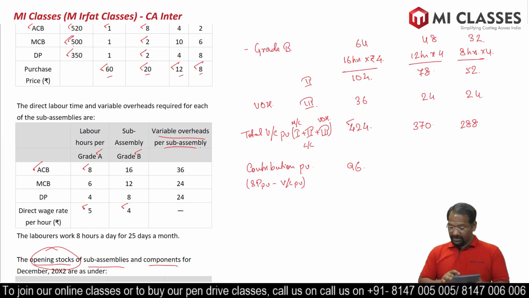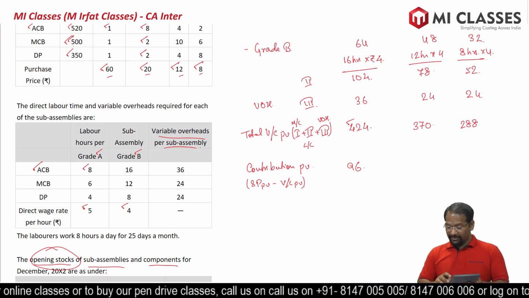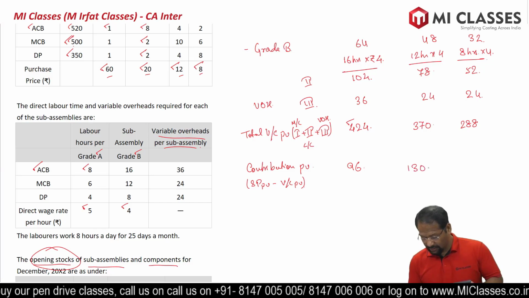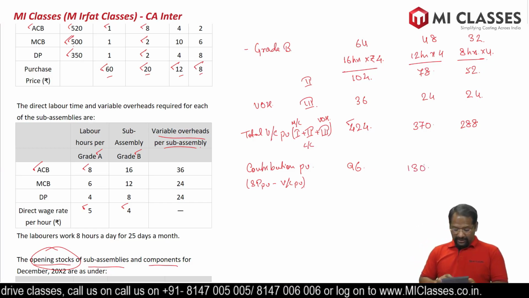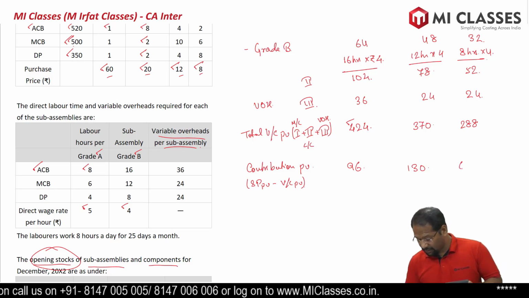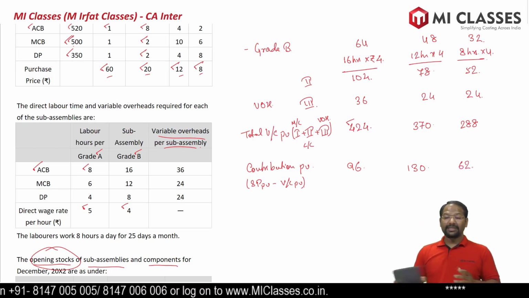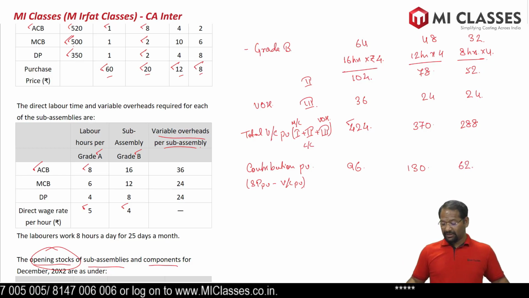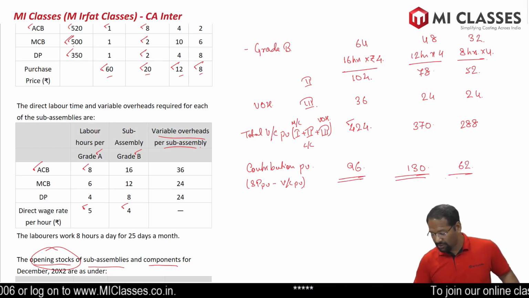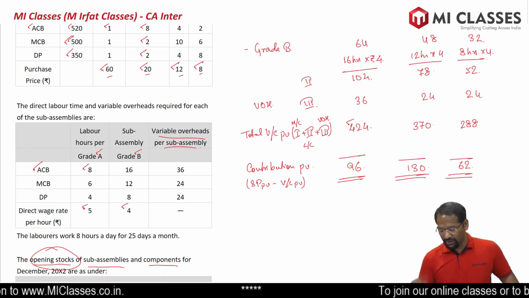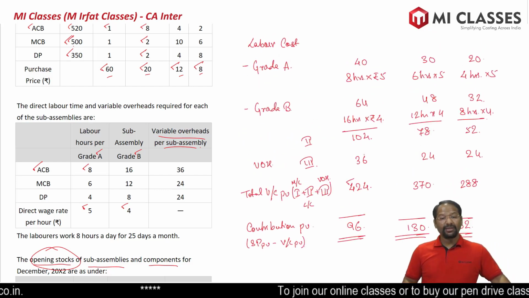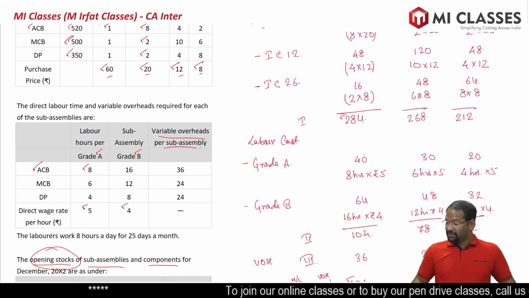So 500 minus 370, our contribution is 130. And last one, it is 350 minus 288, so we have a contribution per unit of 62 rupees. So we have been able to get our contribution details per unit. Let's go back above. So remember 96, 130 and 62.